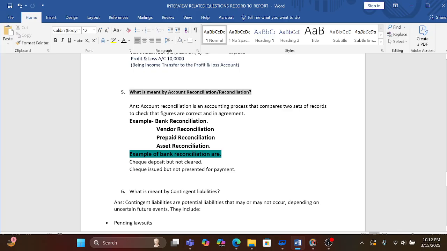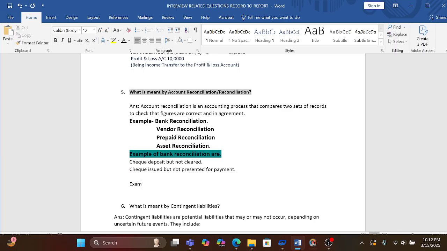I would say an example related to the bank reconciliation. So we have a passbook and a cash book, which we are recording in our books of account. Bank record and our record, which is used in the companies. So we will tally that amount.